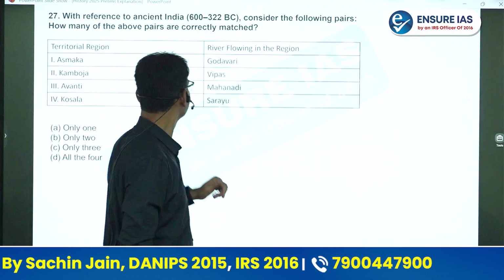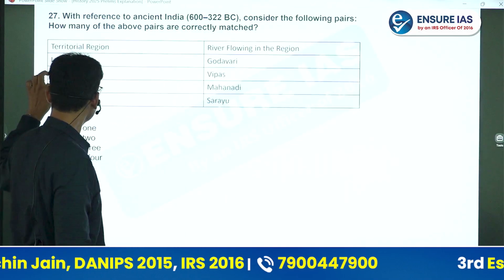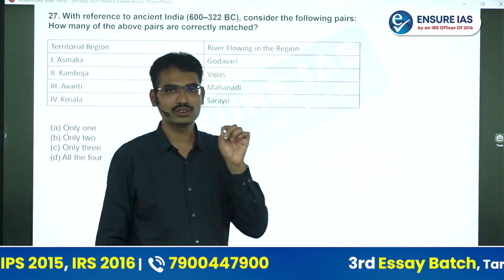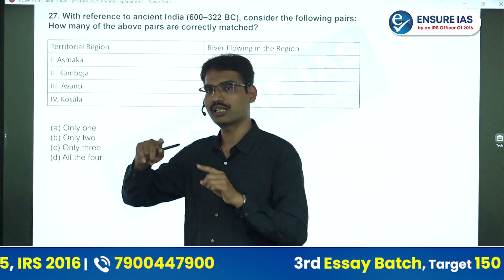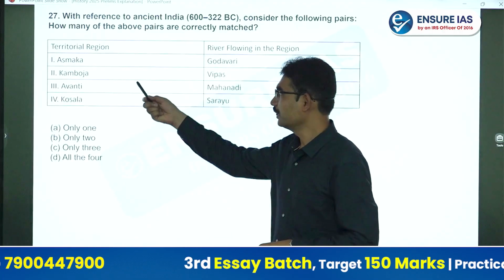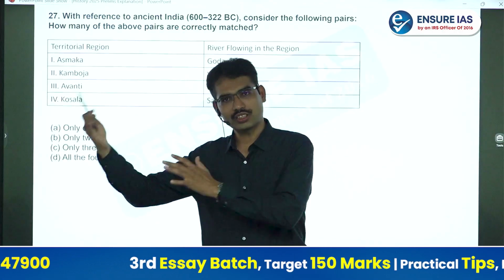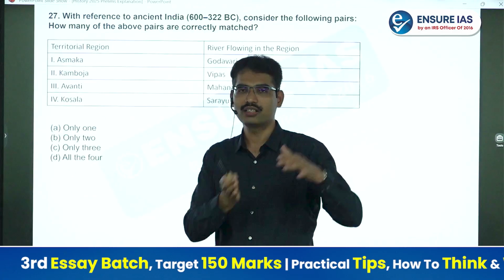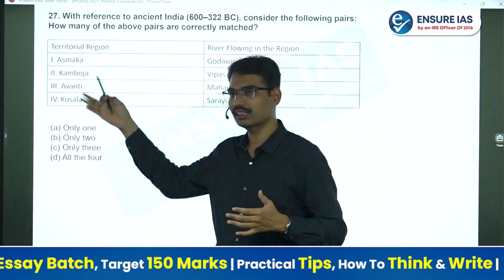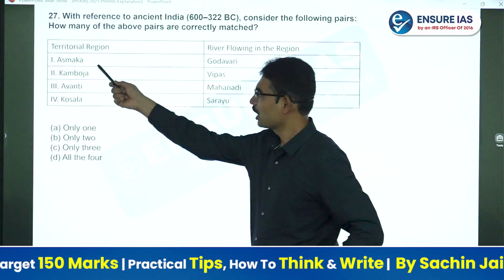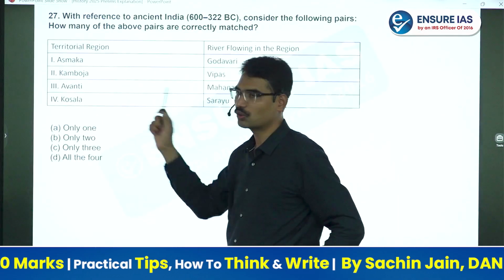You see this? Ashmaka, Kamboja, Avanti, Kosala. These are Mahajanapadas. I used to ask students to draw the map and show in which location which Mahajanapada is there. While you are reading geography as a separate subject, you will understand where different rivers are there. And when you are reading history, you will read historical kingdoms. But now combining both, you will get the answer automatically.